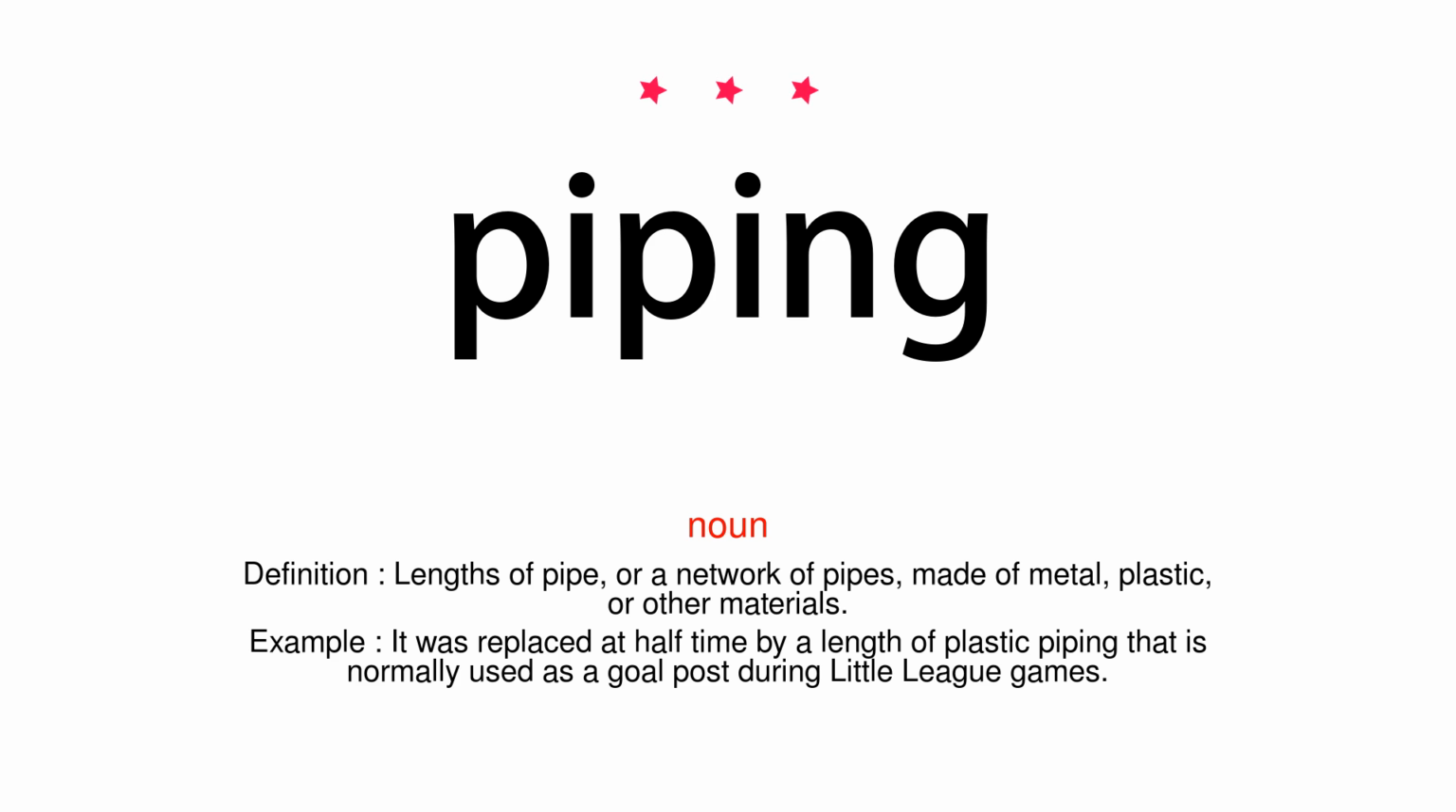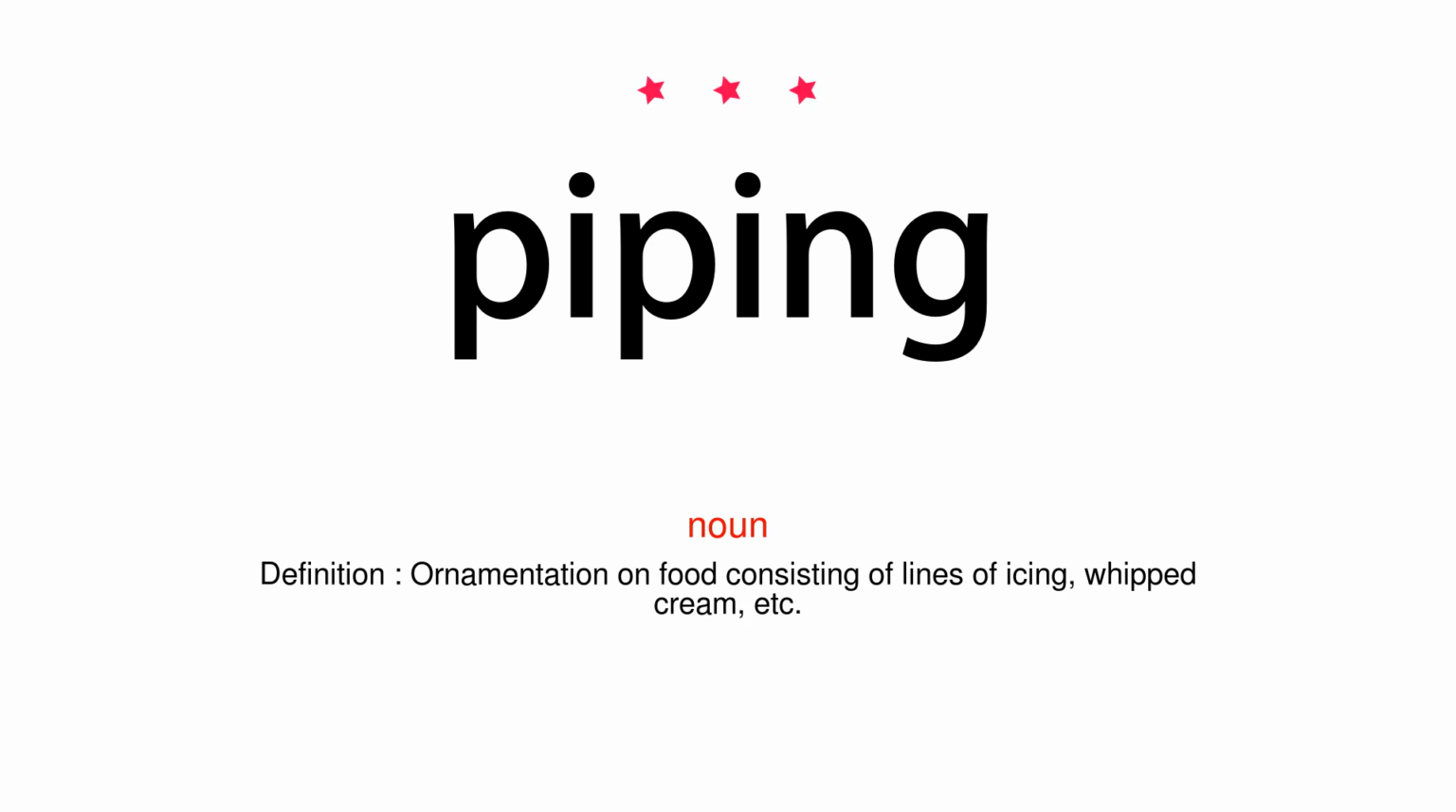Noun. Definition: lengths of pipe, or a network of pipes, made of metal, plastic, or other materials. Example: it was replaced at half-time by a length of plastic piping that is normally used as a goal post during Little League games.